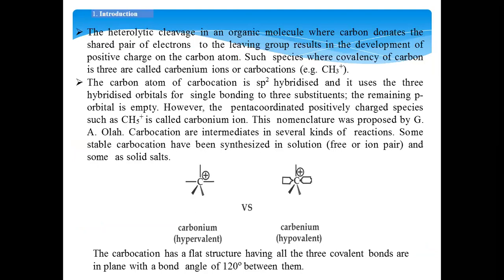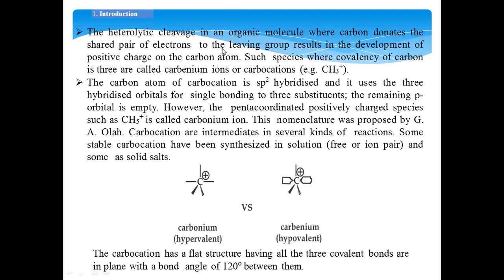Now let us see. We already know carbon when it is bonded with other atoms, if the bond pair of electrons are equally shared during cleavage, then we call that homolytic cleavage. If the bond pair of electrons are completely moved or drifted or shifted over any one of the bonded atoms after cleavage, then we call that heterolytic cleavage.